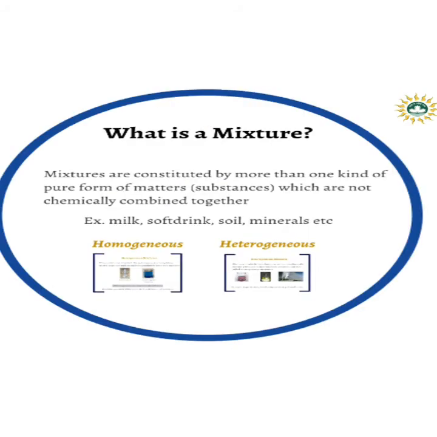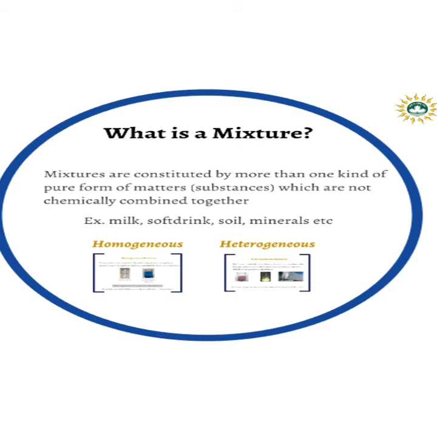Now, what is a mixture? Mixtures are constituted by more than one kind of pure form of matter which are not chemically combined together. In case of a compound, more than one kind of constituent particle is present, but chemical bonds are present between these constituent particles. But in case of mixtures, no chemical bond is present between the constituent particles. So that is the difference between mixture and compound.